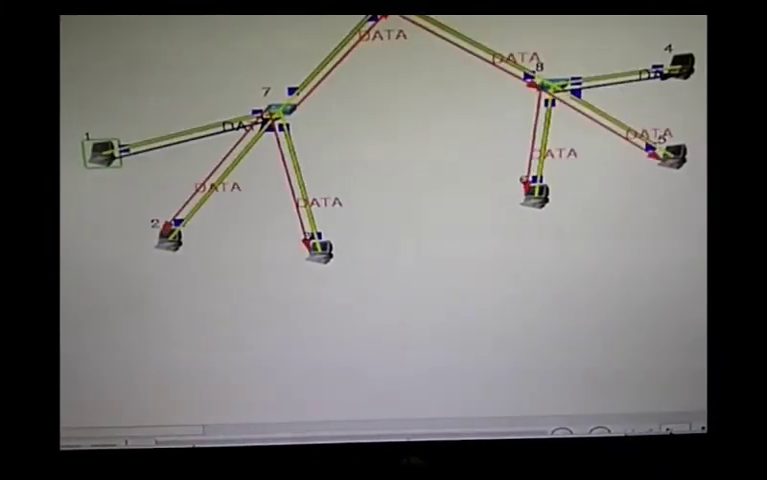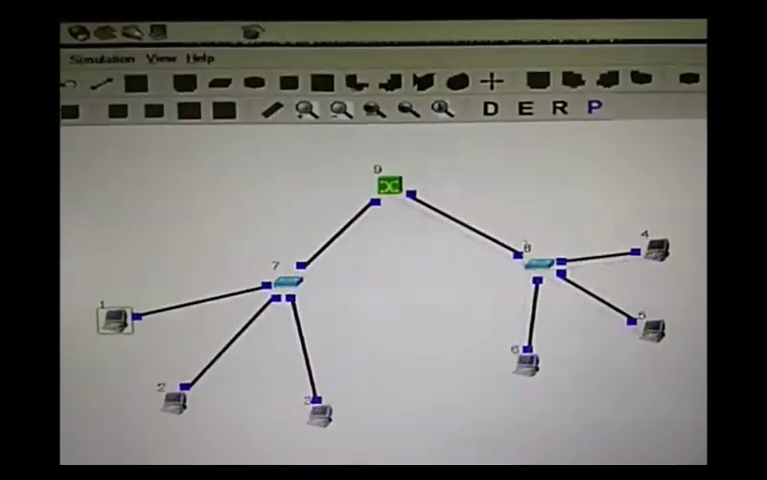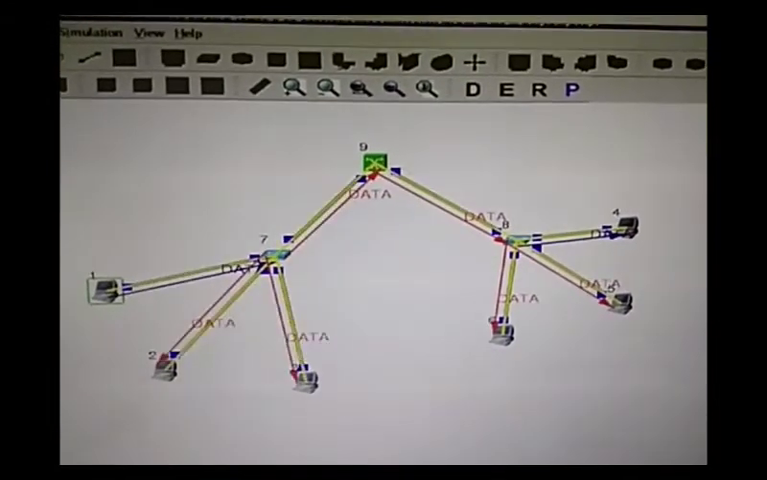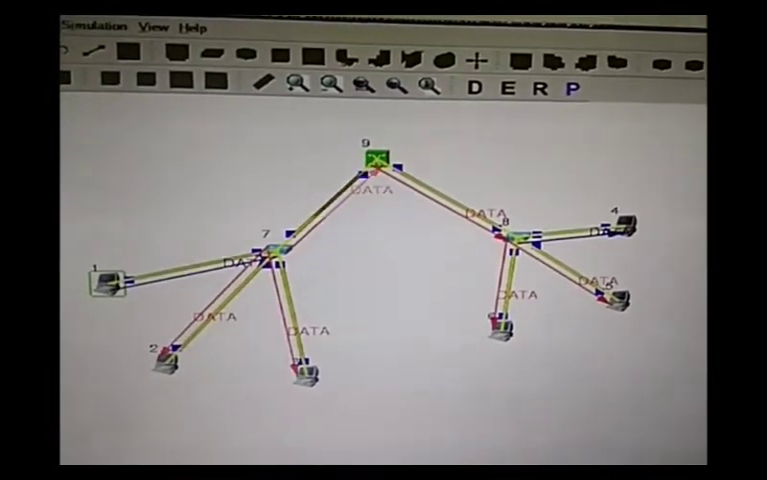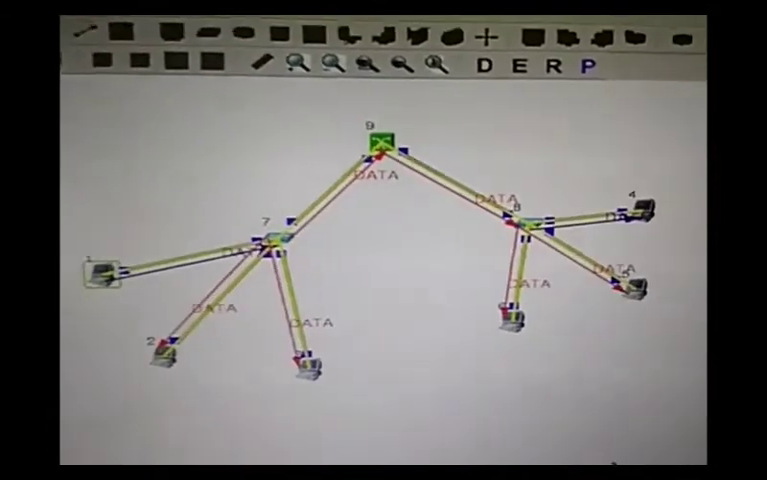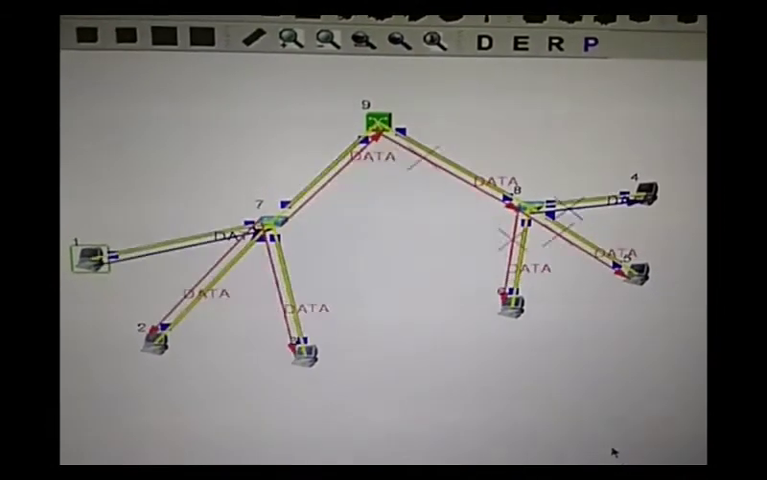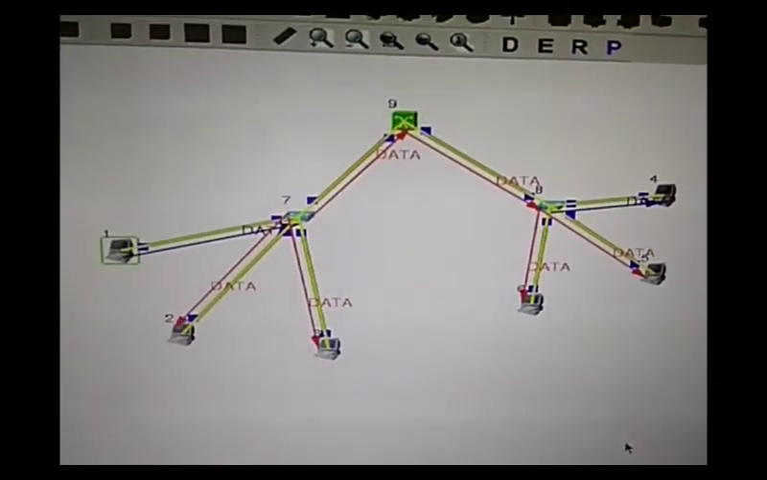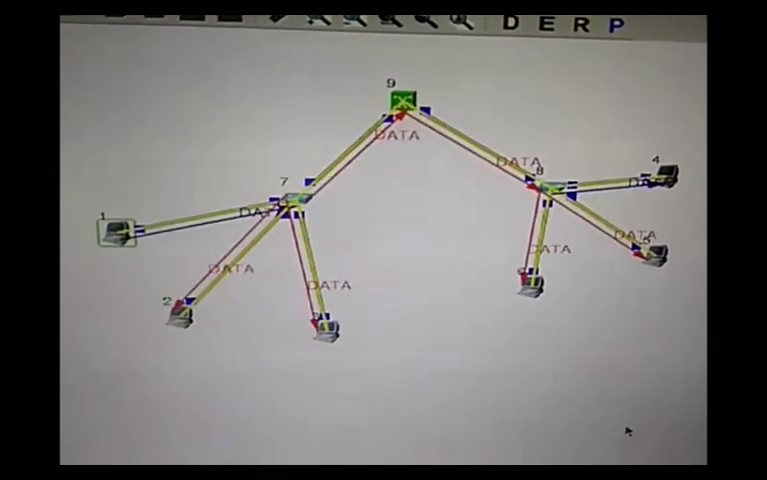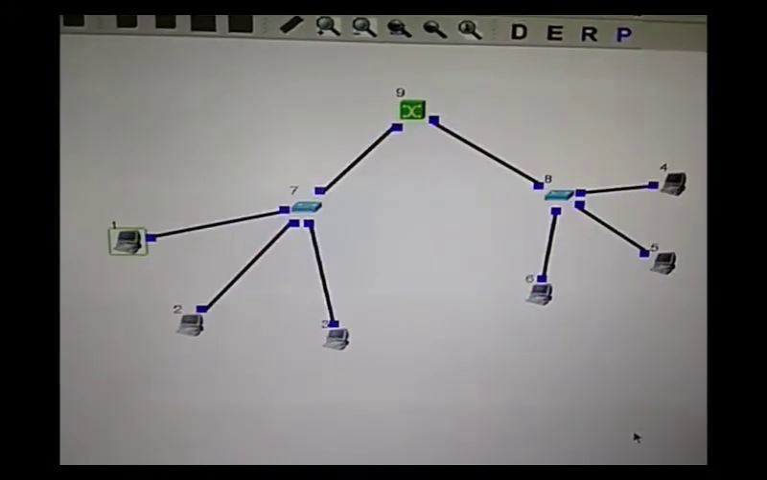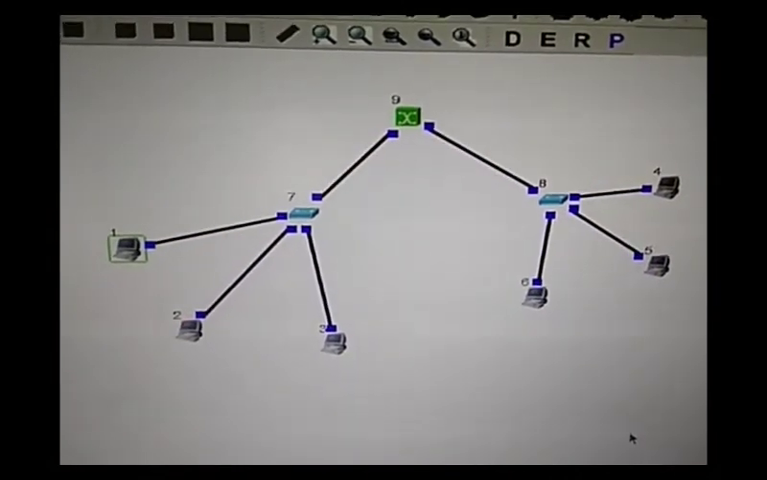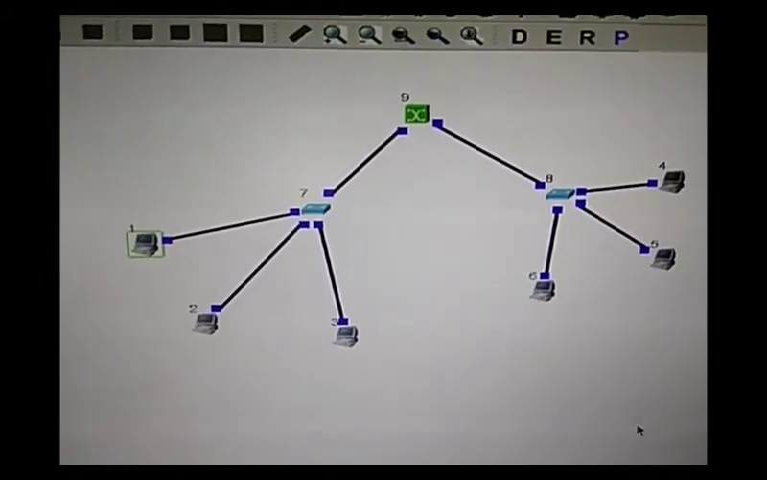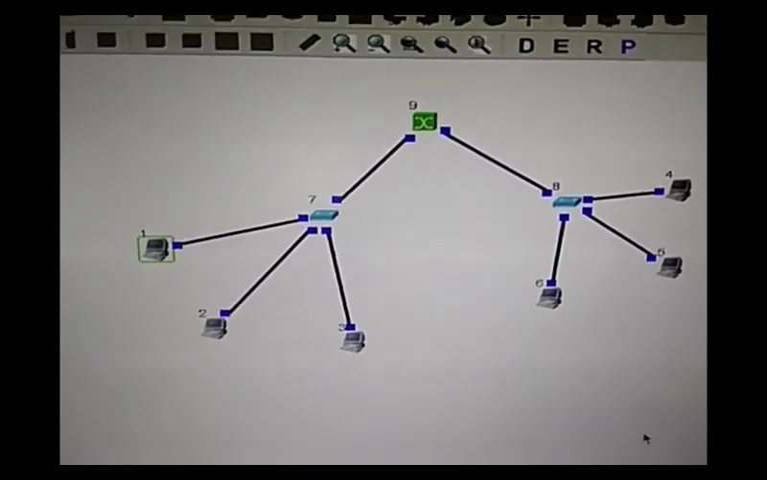Just see it here. This is the green line, and the blue line indicates that it is accepting data. The red line is for nodes 5, 6, 2 and 3, which are going to discard the data. So this is the difference between the hub and the switch. The switch knows on which outgoing port the destination is connected, and only that port is used to transmit the data, but the hub works on a broadcast model.